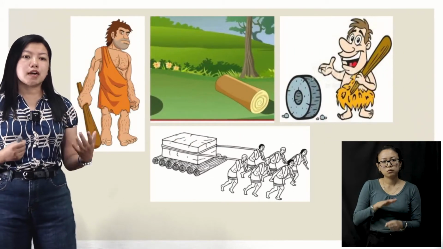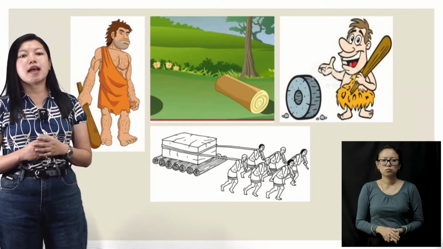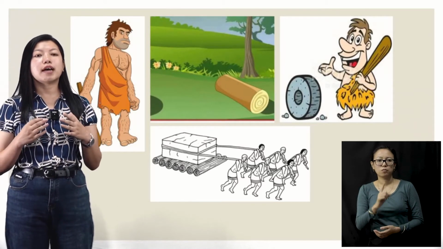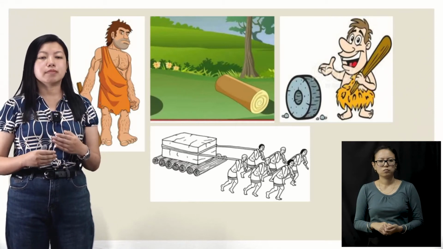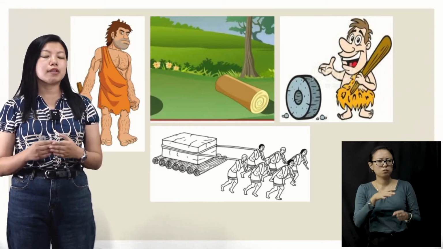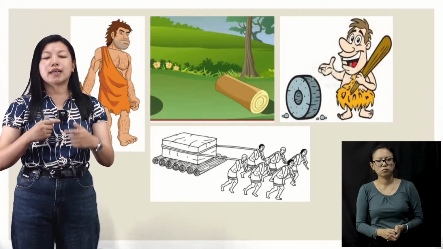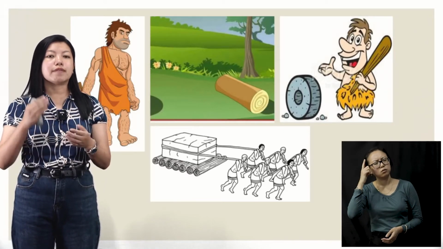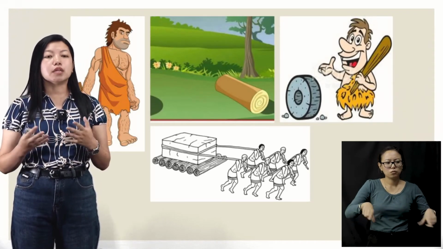Now there is another story, okay? There was one early man and one day he saw a log of wood rolling down from the hill. When he saw that, he thought to himself, if a wood can roll like that, I'm sure if I cut it into the size of a wheel, we can do a lot more.